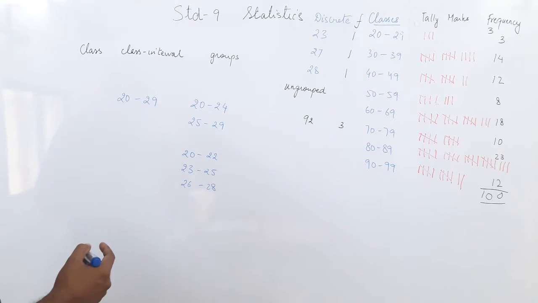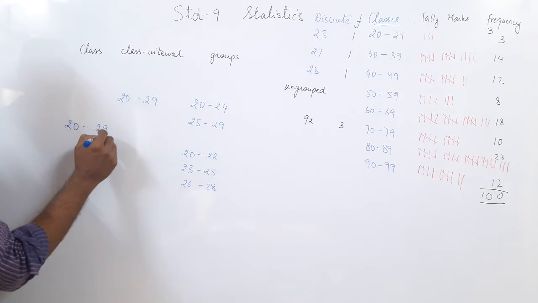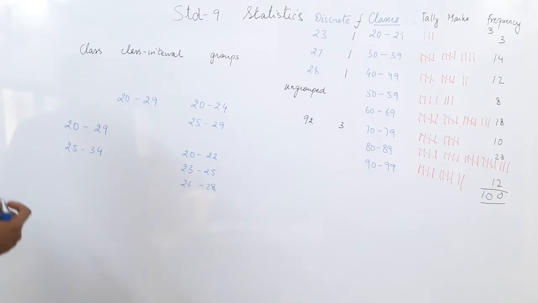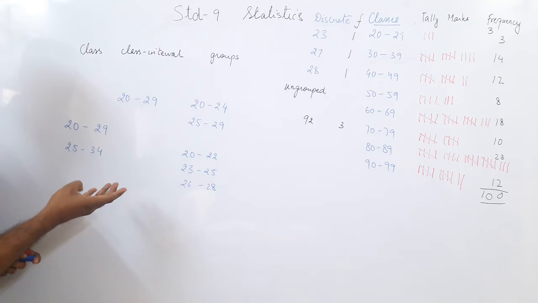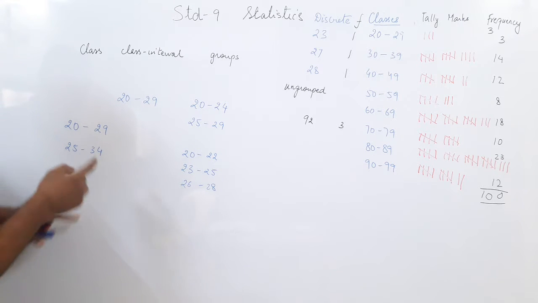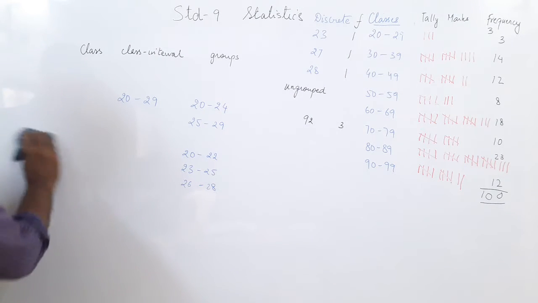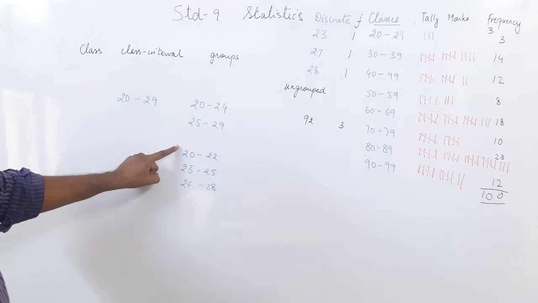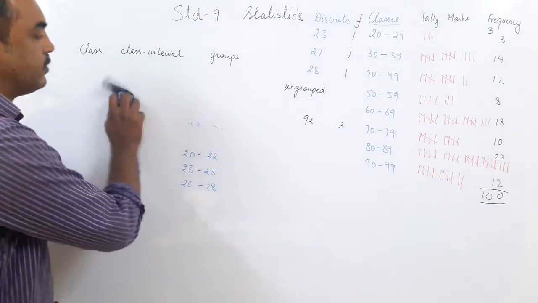The only rule for the classes is it should not overlap. Means I cannot make a class 20 to 29 and another class 25 to 34. This is not right. Why is it not right? You can see when you go from 20 to 29, 20, 21, 22, 23, 24, 25, and 25, 26, 27, 28, 29 are repeating in both the classes. So this is not valid. The classes should never overlap. So depending upon your convenience and the amount of data, you can have this class or this, whichever class you want to take.